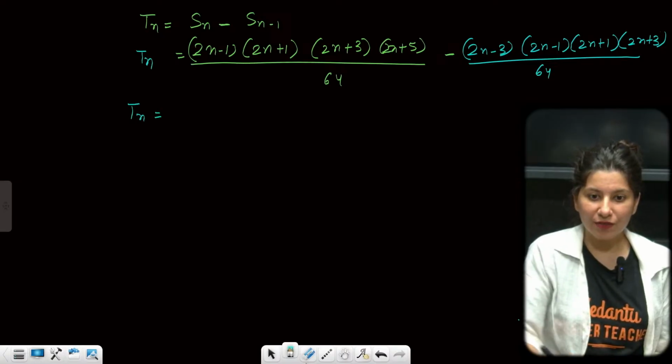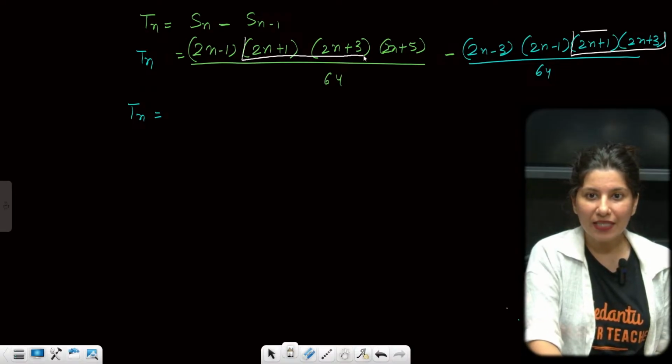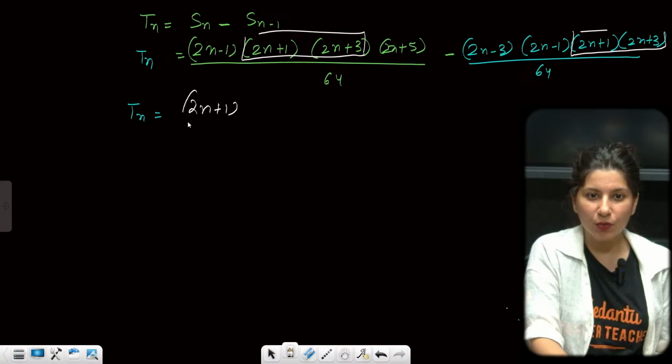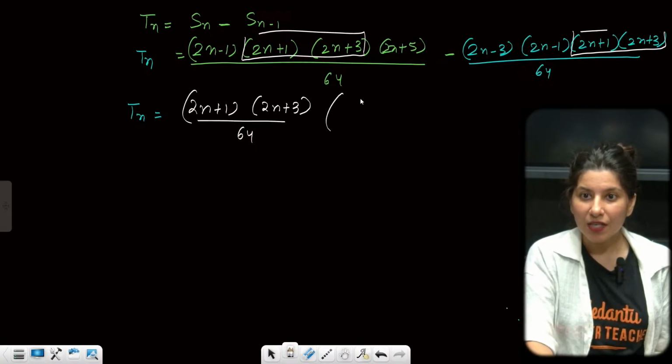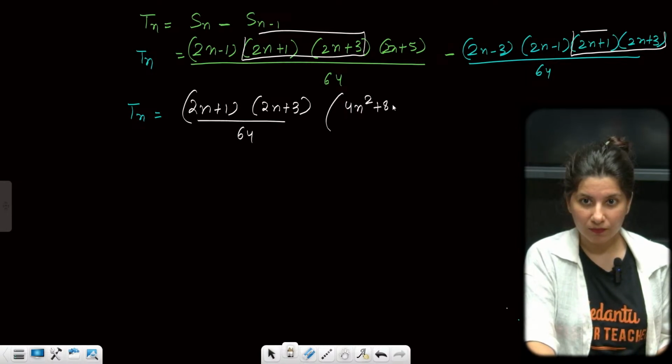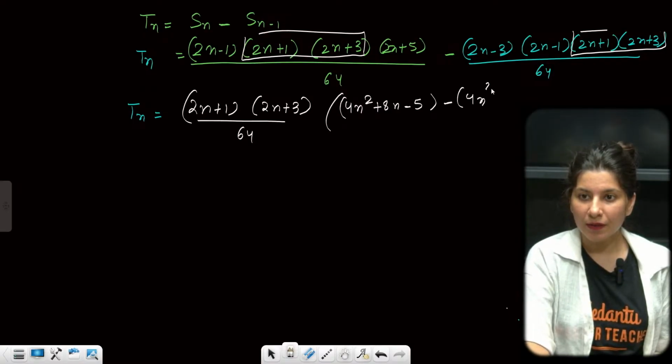Solve it. Keep solving it. For that, just take common as much as possible. I believe 2n plus 1, 2n plus 3 can be taken common. These are the only two terms which are common. 64 also you can take common. So 2n minus 1 times 2n plus 5. Multiply. It is going to give you 4n square, then 5 2s are 10n minus 2n, so plus 8n, minus 5. Minus sign, now this is again 4n square. Then you have minus 2n and minus 6n, so minus 8n, and plus 3.